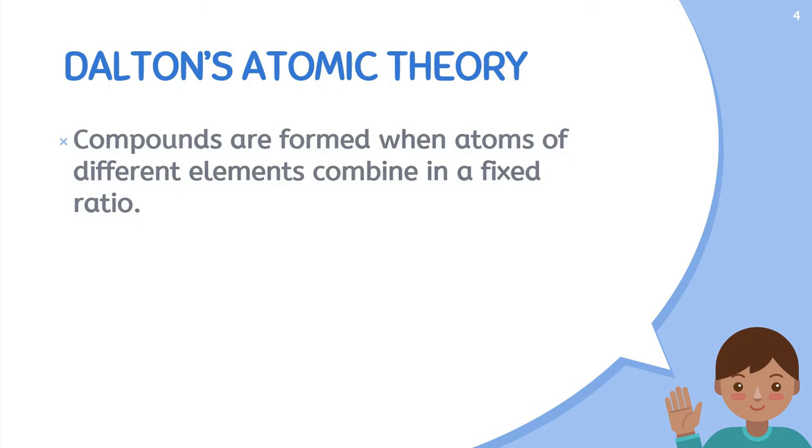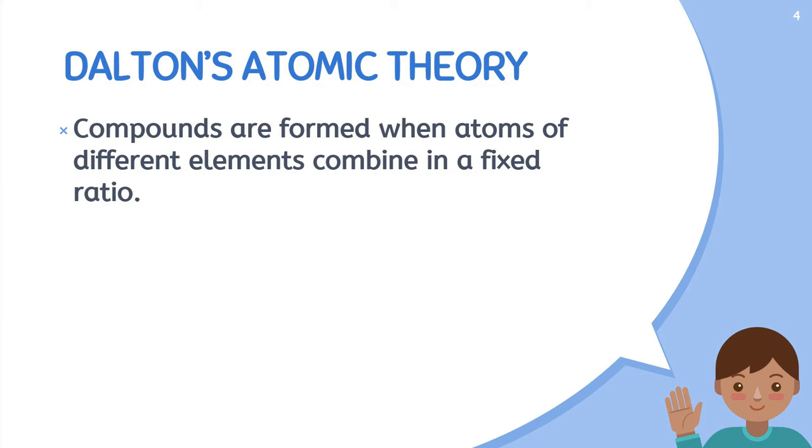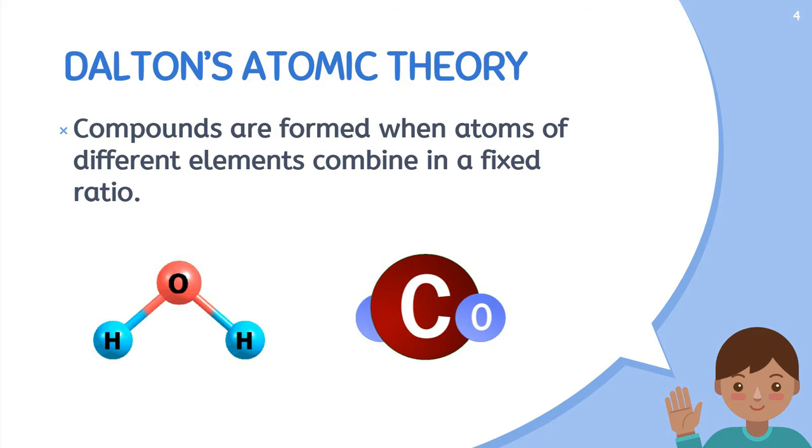And also it said that compounds are formed when atoms of different elements combine in a fixed ratio. It means that when elements combine to form a simple compound, their ratio should be fixed. For example, if we take the molecule of water, the ratio of hydrogen and oxygen atoms is 2:1. That is 2 atoms of hydrogen and 1 atom of oxygen. They combine in a fixed ratio to give us the compound water. Similarly, the case of carbon dioxide. So this is Dalton's atomic theory.